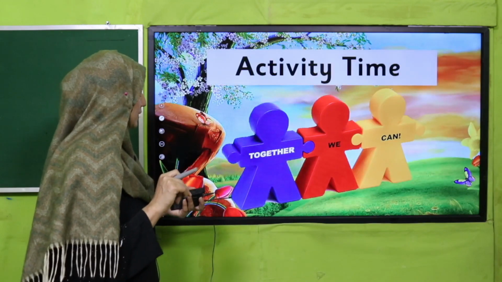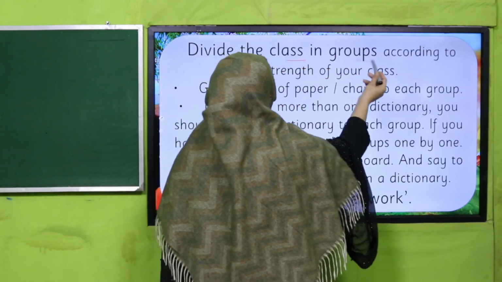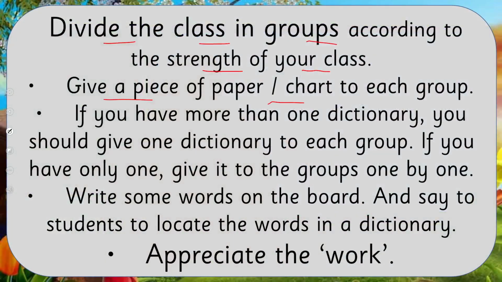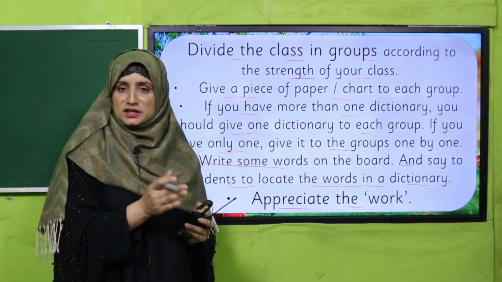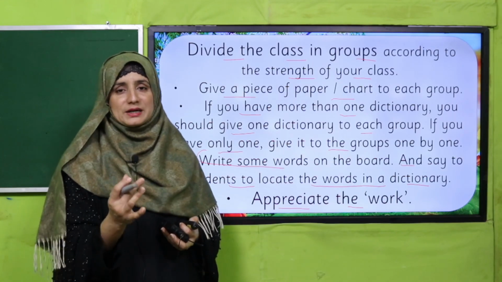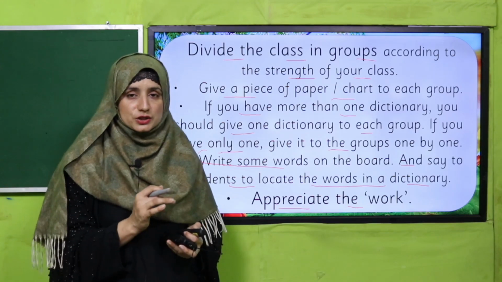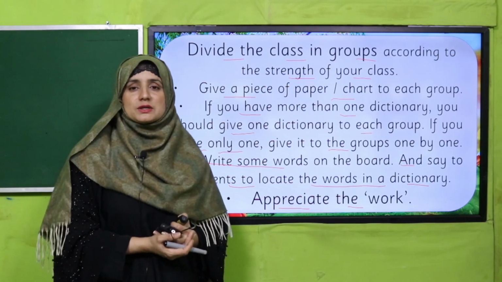So now let's perform an activity. My dear teacher, you have to divide the class into groups according to the strength of your class. Give a piece of chart paper to each group. If you have more than one dictionary, you should give one dictionary to each group. If you have only one, give it to the groups one by one. Write some words on the board and ask students to locate the words in a dictionary. Appreciate the work. So, my dear teacher, if you have two, three or more dictionaries, you can provide them; otherwise you can give the dictionary one by one to the students and give them words that they have to locate in the dictionary. Pause the video and perform this activity in your class.